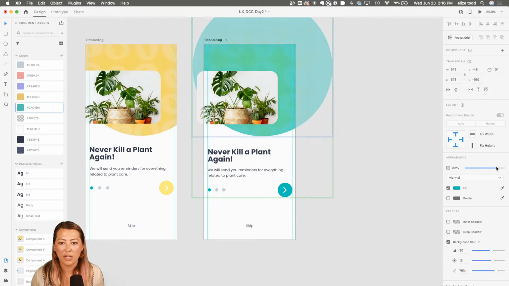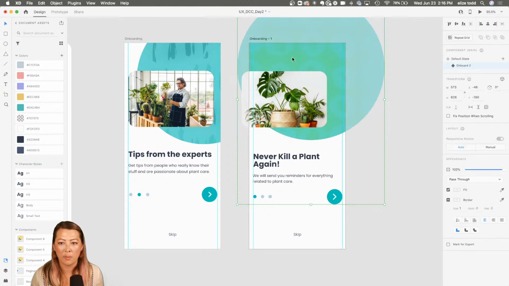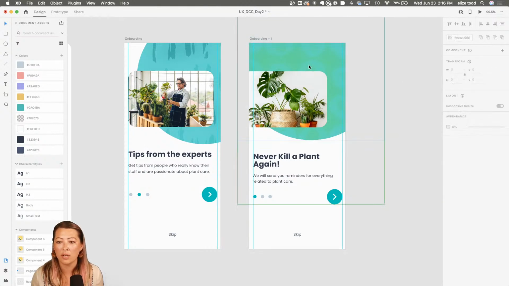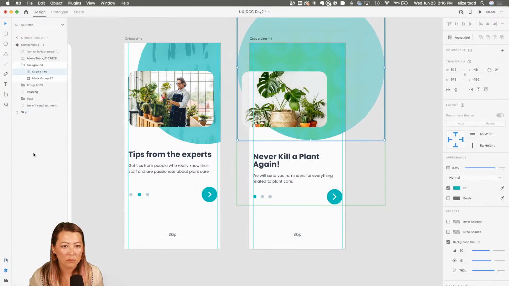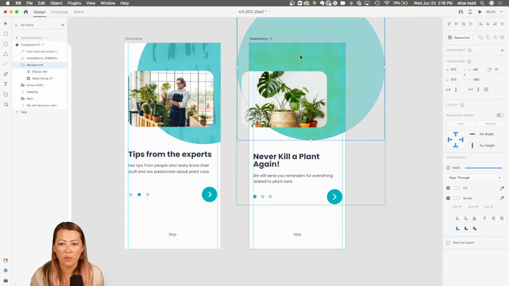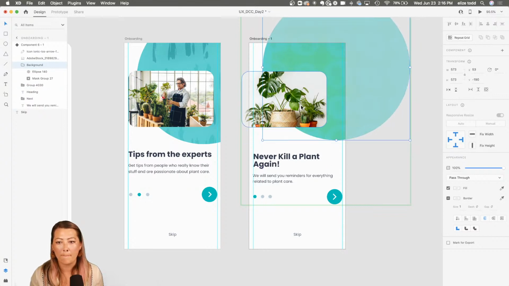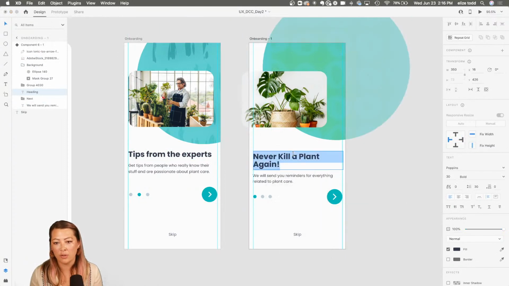And I did change the background layer in my actual design, but for time's sake, I'm not going to show you how I changed the background layer. But if you want to, you can ask me in Discord when I'm hanging out there. Now what I want to do is I just want to move this background layer. So you can see I'm going into my layers panel to move things about. And then I can change the text out if I want to. Tips from the experts.